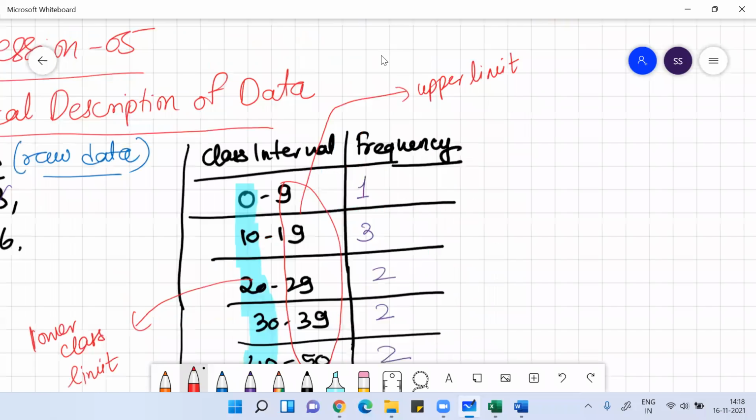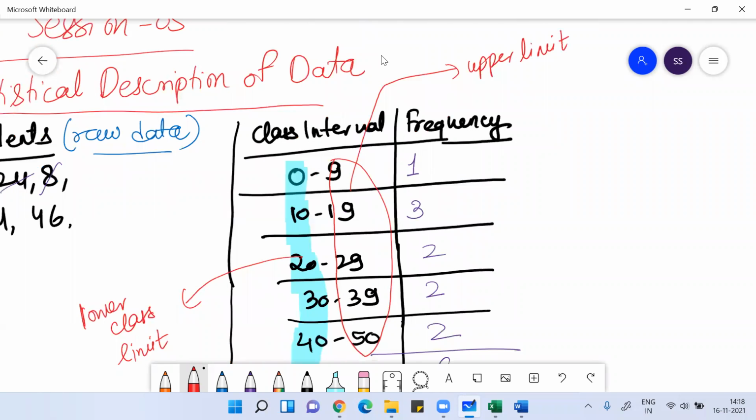I hope you understood what is lower limit and what is upper limit. Anyone, any doubt with lower limit and upper limit?